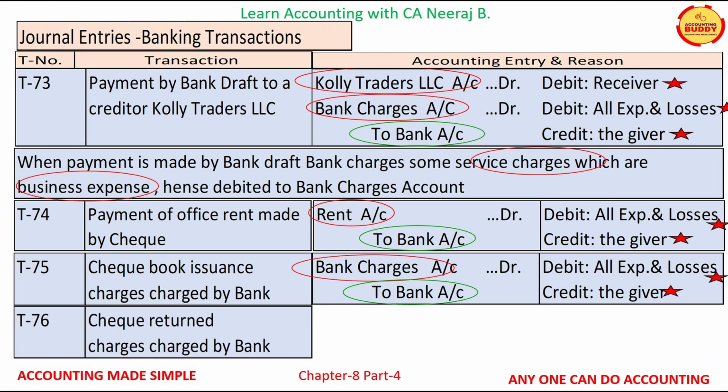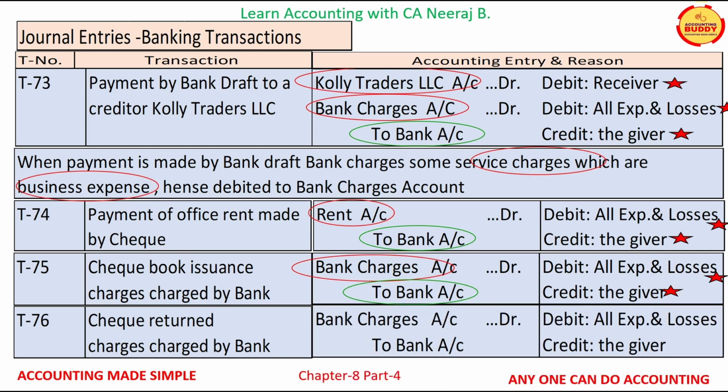Transaction T76 is check returned charges charged by the bank. The two accounts affected are bank charges account and bank account. Bank charges is a nominal account and as per nominal account rule, debit all expenses and losses. Bank account is a personal account and as per personal account rule, credit the giver.